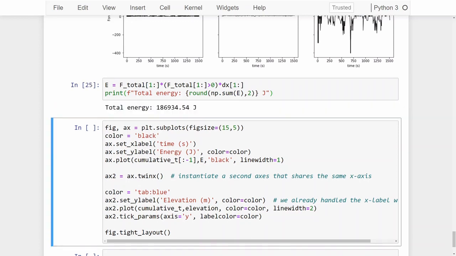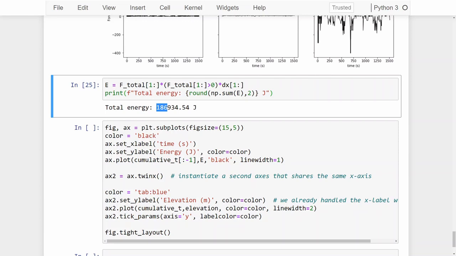Now that we've calculated the total forces, we can calculate the energy required in kilojoules to complete this run. So if we calculate that, we can see that approximately 187 kilojoules is required to complete this run. Now again, I've put a conditional statement here saying that the total forces need to be bigger than 0. The reason for that is as soon as it's bigger than 0, it means that you are generating this energy to overcome the restrictive forces.